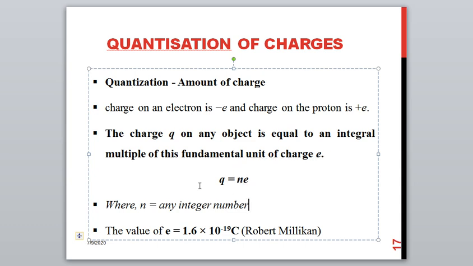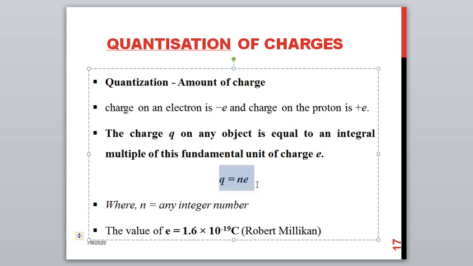The charge of one electron is represented by e. When you multiply the total number of electrons with the one electron charge value, you get the total charge value for an object. The charge is always represented by the symbol Q, so the quantization of charge for an object can be represented by Q is equal to n into e.